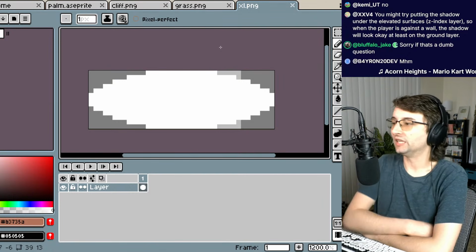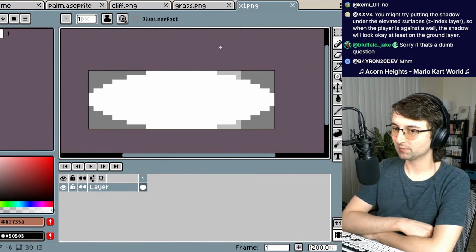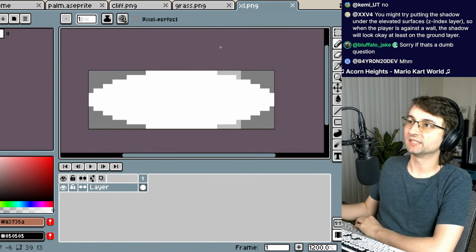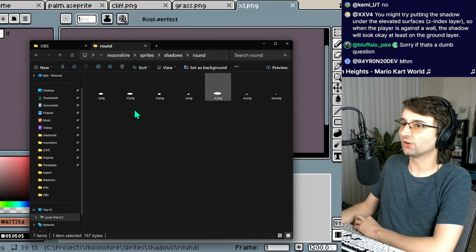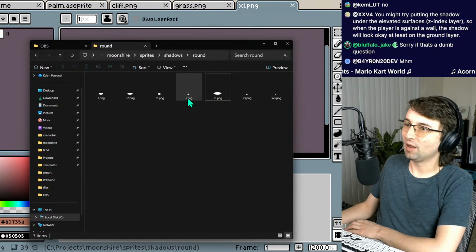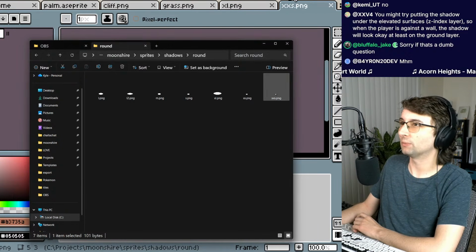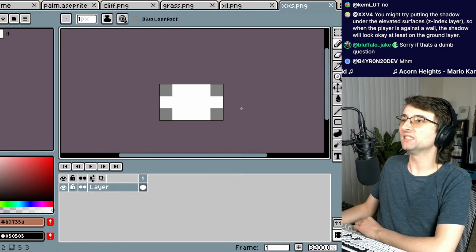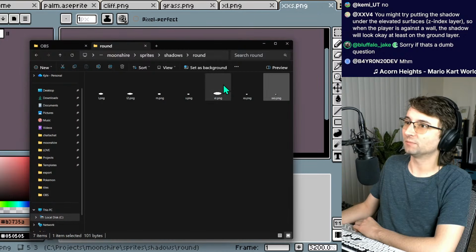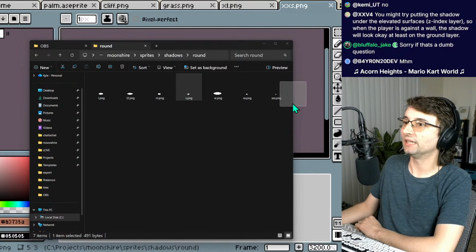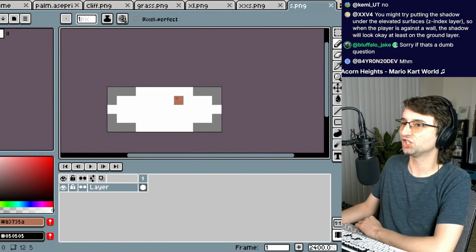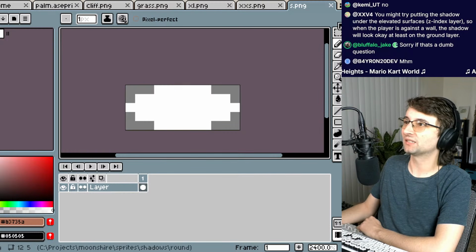So the shadows literally are sprites, and the reason I do this is because it might seem strange to have M, S, XS, XXS, when these just represent the different sizes. But these are still all pixel art, and programmatically coding in this pixel art shape still takes a bunch of code.